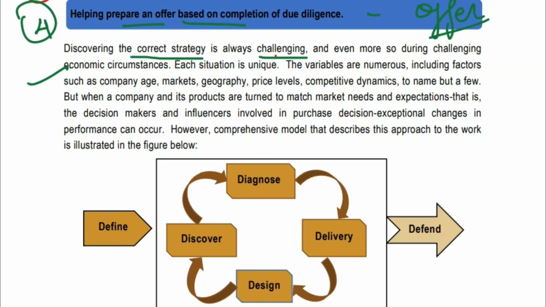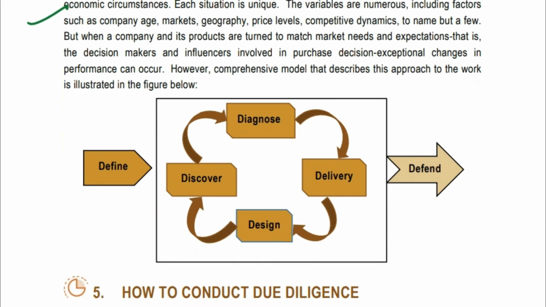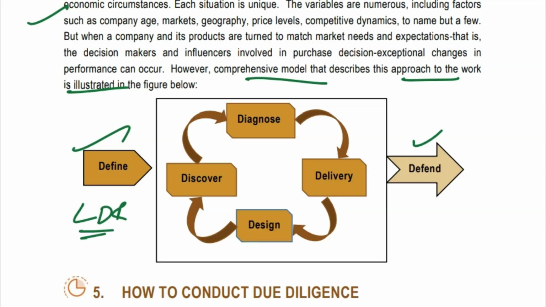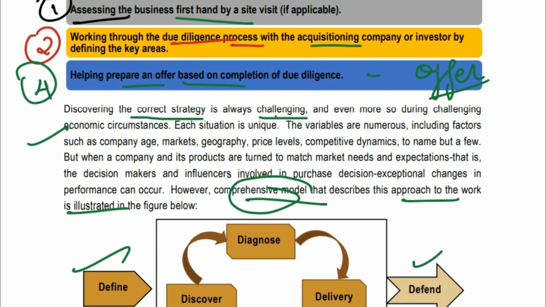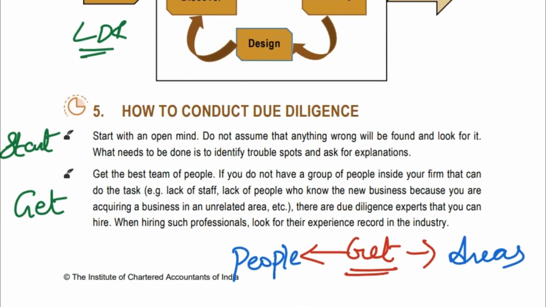Discovering which is the proper strategy is always challenging, so you have to take numerous factors into account. Apart from this, there is a comprehensive model that describes the approach to the work, illustrated below. So what is the model? You just remember this. We don't know whether they are going to ask about this comprehensive model or not, but at least remember it. Just visit this diagram once when you are preparing for your last-day revision. Revise this and go to the exam. If they ask what is the comprehensive model that describes the approach to the work of due diligence, then you can write this diagram if they ask specifically.